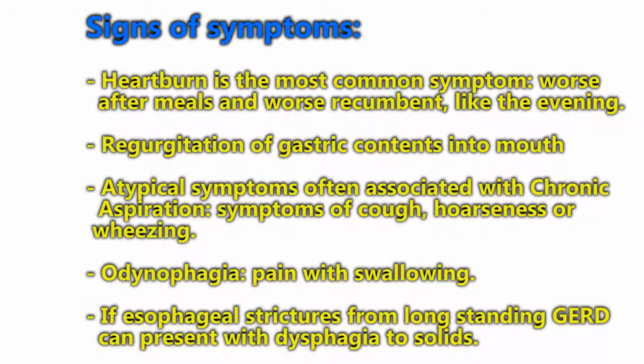Sometimes a patient might present with a chronic cough, and they've already been to another doctor or they've been to you and they've been treated with an antibiotic and it's not getting better. They've been treated with cough medicine. It doesn't get better. This has been going on for months. And sometimes they even will show up with wheezing or hoarseness. Another symptom would be odynophagia, a fancy word for pain with swallowing, so it hurts when they swallow. And a long-term thing would be esophageal strictures from long-standing gastroesophageal reflux disease, and that can present with dysphagia to solids.